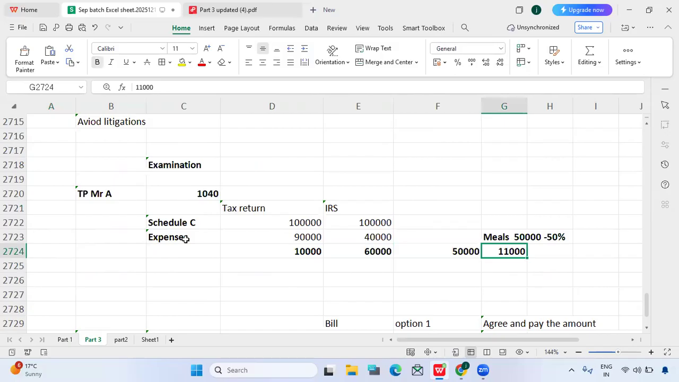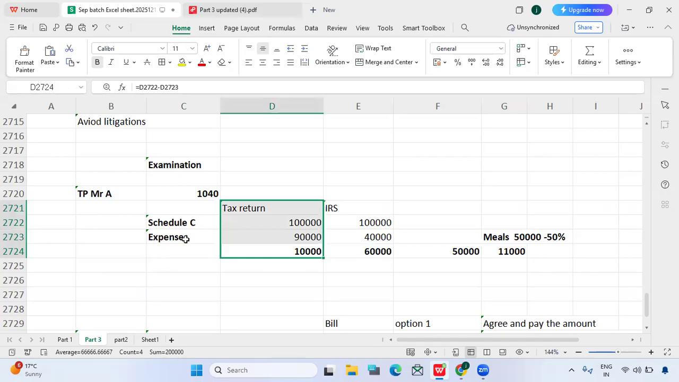Here they were asking us to pay the 11,000, right? So in case of no change in audit, you no need to pay any additional taxes and no need to pay any penalties and interest. That will stop there itself. That is the meaning of no change in audit: the IRS accepts the taxpayer's position, and there are no additional taxes, interest, or penalties. This is the best possible outcome a taxpayer will expect in the appeal, right?